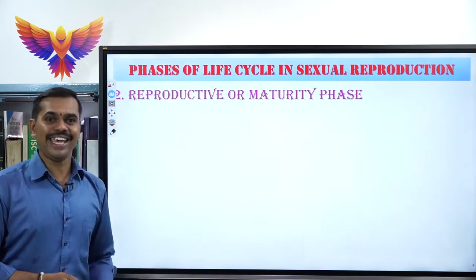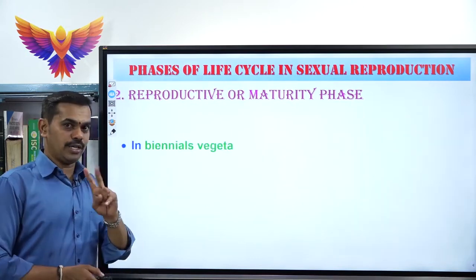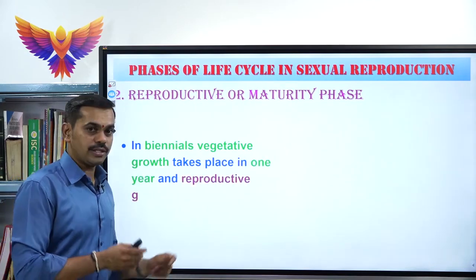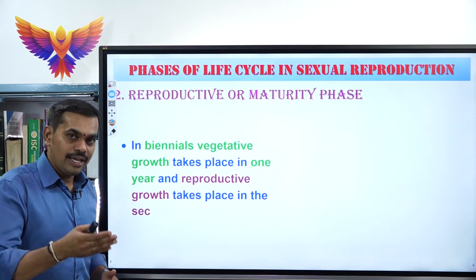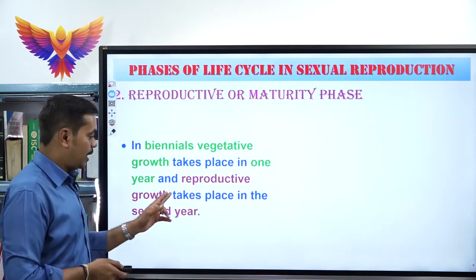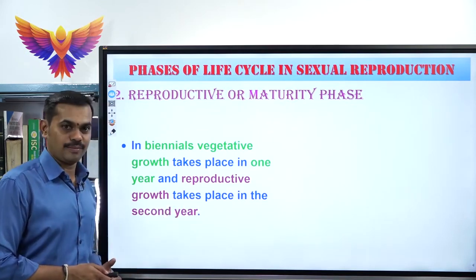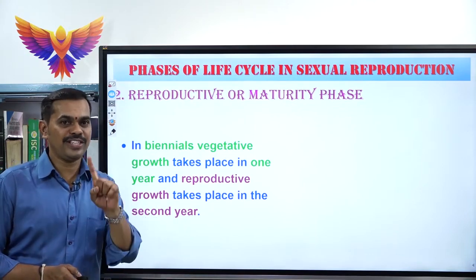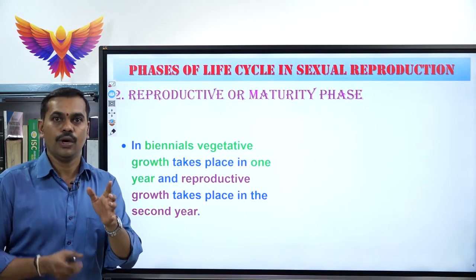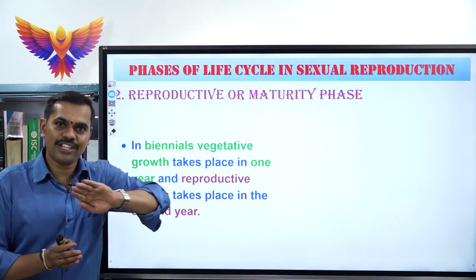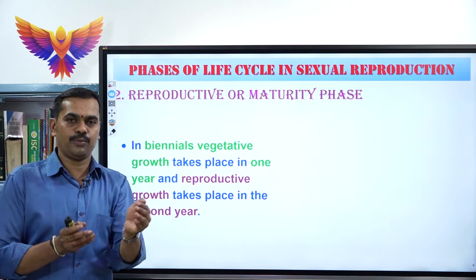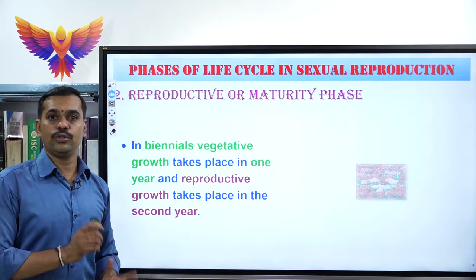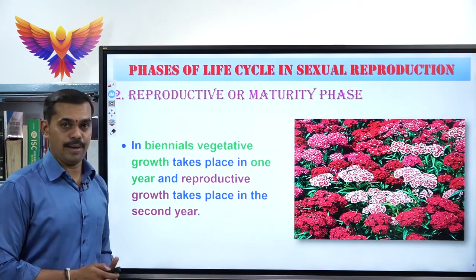When it comes to biennials, bi means 2. In biennials, the vegetative growth takes place in the first year. Later on, in the second year, the reproductive growth takes place. That is why they are called biennials. Biennials means vegetative growth and reproductive growth are completed within 2 years. In the first half the vegetative growth takes place, and in the second half the reproductive growth takes place.